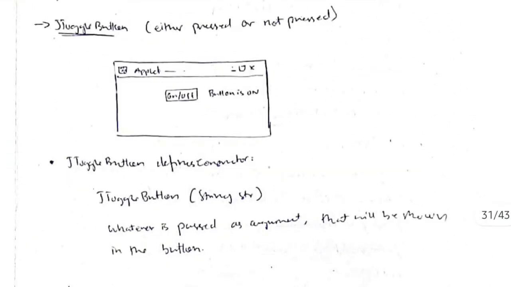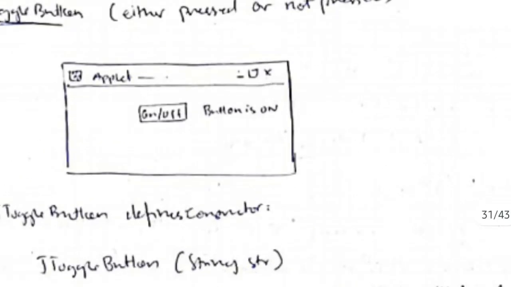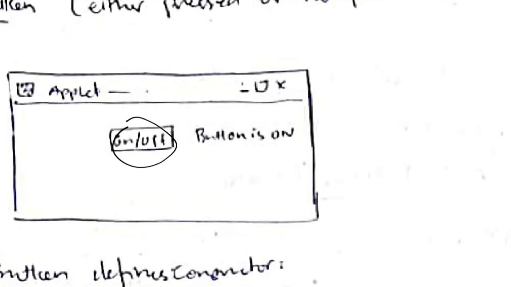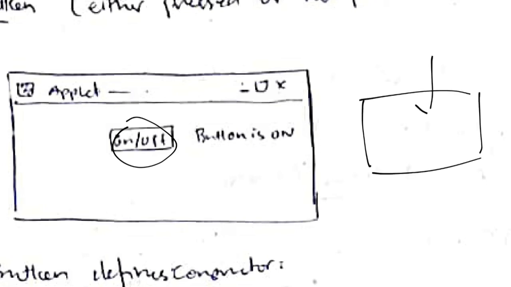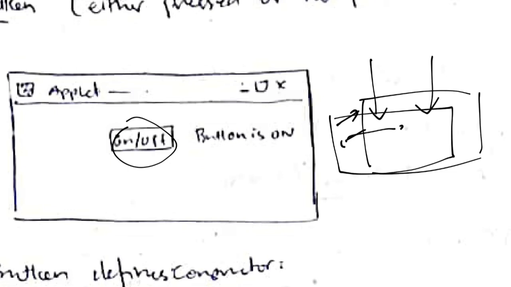Now let's discuss the second one, which is JToggleButton. In JToggleButton I will have 2 options here, on or off. The speciality of a toggle button is that a normal button, if we click and release, goes down and then comes up. But a toggle button is not like that. If I click it, it will stay in the clicked state, and if I click it again, it will be deselected.